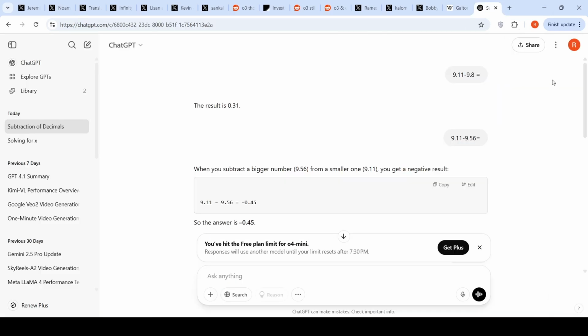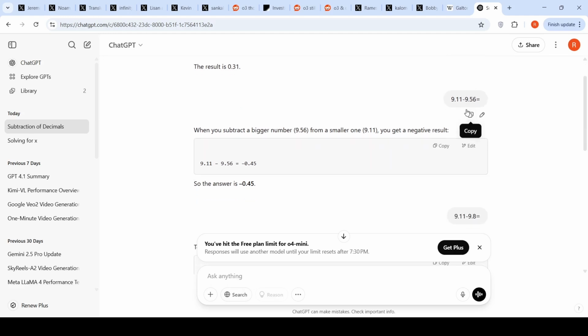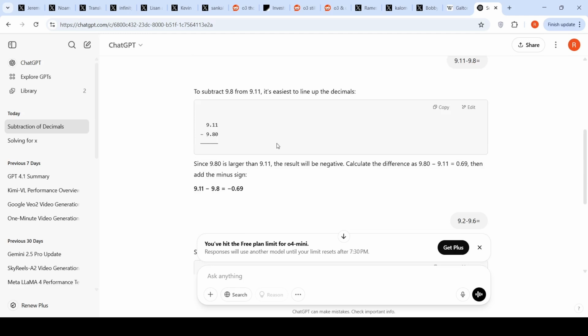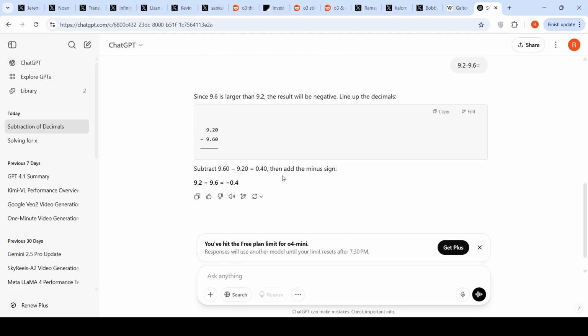So I did a very simple thing over here. I said 9.11 minus 9.8. The result was 0.31, which is mathematically wrong. So I made use of reason over here. So you just see the inconsistency over here. This result is wrong. I tried 9.11 minus 9.56 equal to. Here it runs a program and then it is able to generate the correct result. Okay. Another example where I tried, again it ran a program and it made use of a tool and it was able to give a correct result. But this inconsistency is present many times.